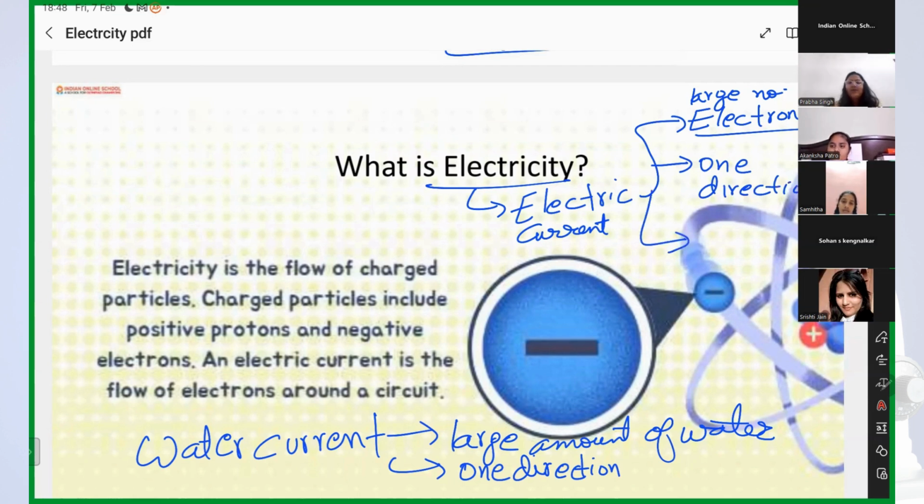And the flow should be at very slow speed or very quick? Very fast. Yes, the speed should be very fast. One direction and the speed should be very fast. If it is happening inside a wire, then we call that electric current is flowing in the wire.